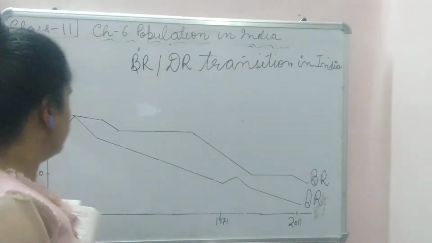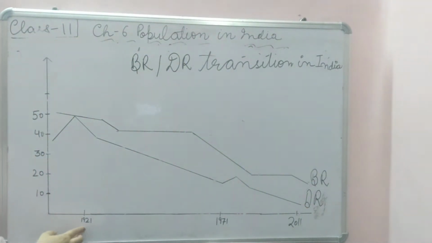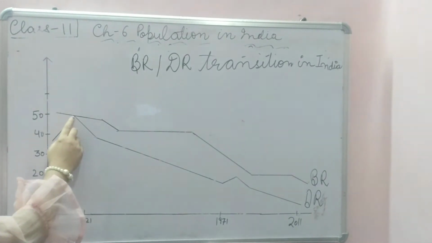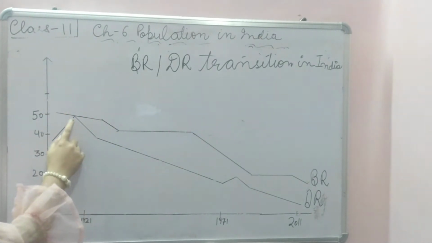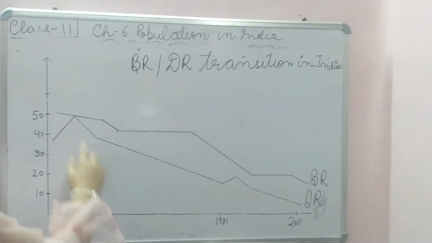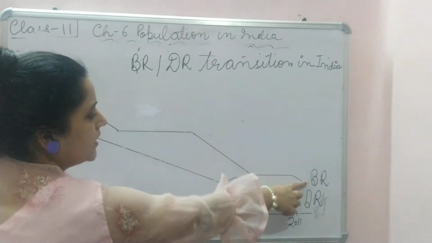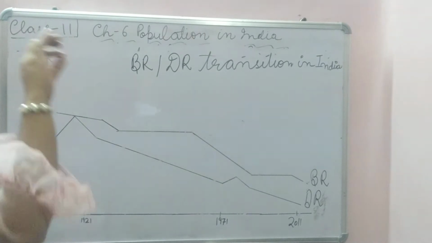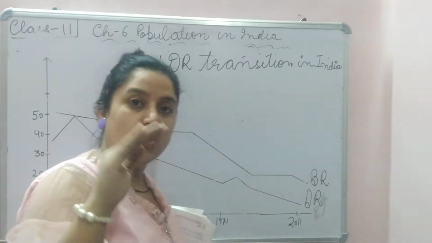Okay, now see, before 1921, as I told you before, the population birth rate and death rate were very low.